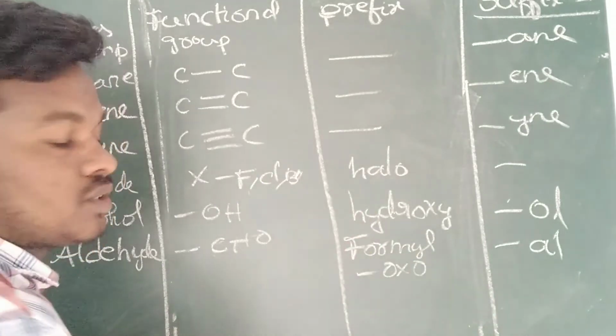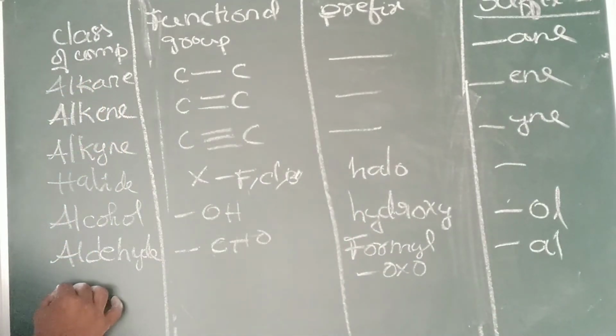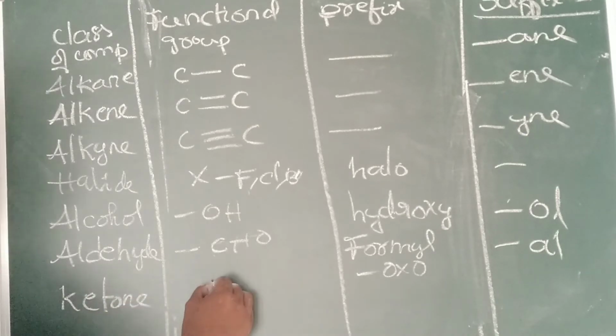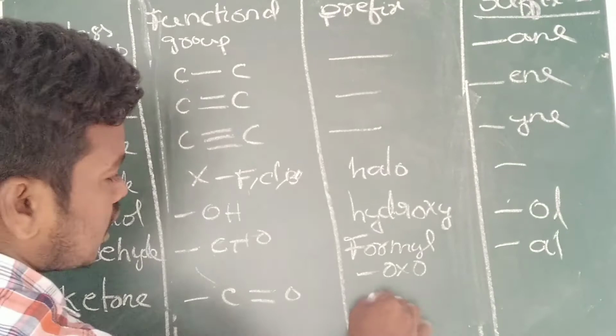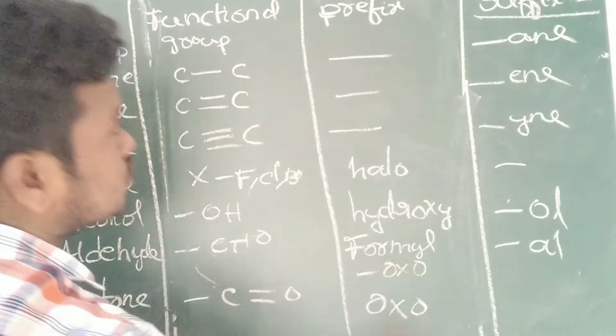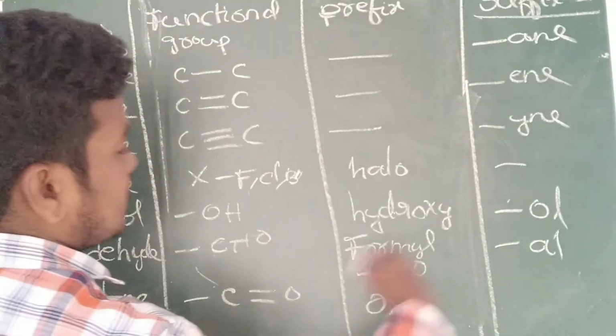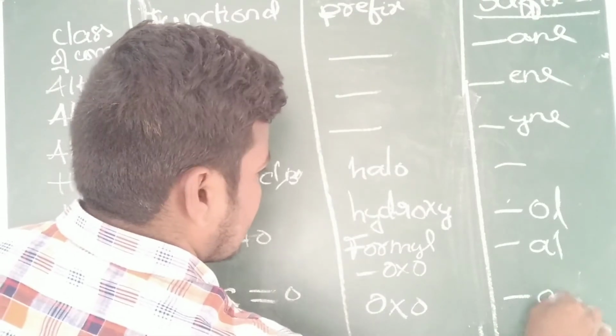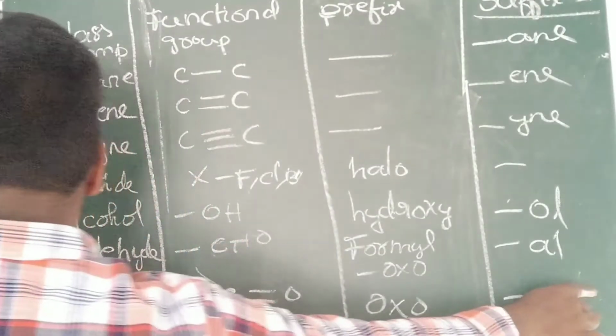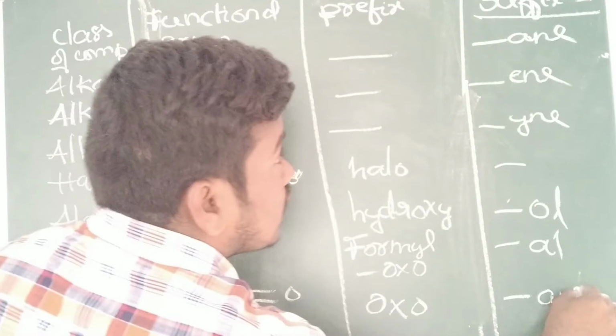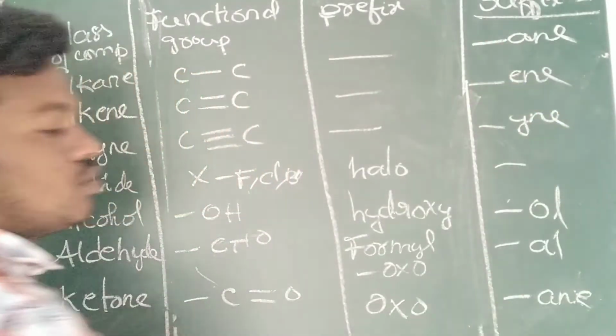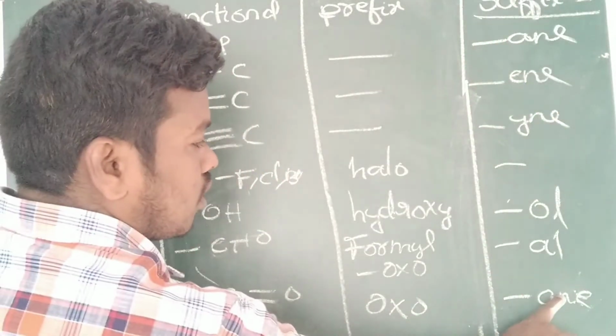Everything has examples. Next one, you can see the ketone. Ketone means C double bond O. Here, under the prefix we have to use oxo, and under the suffix we have to use "one".